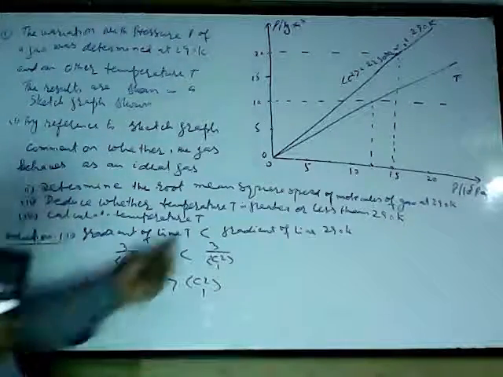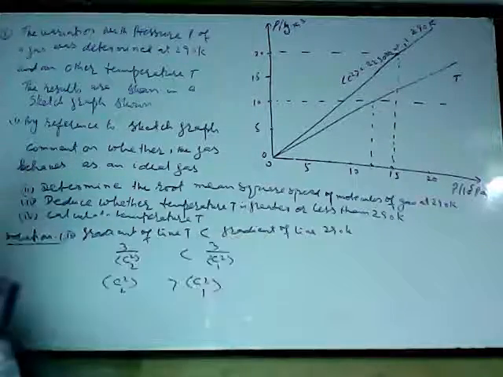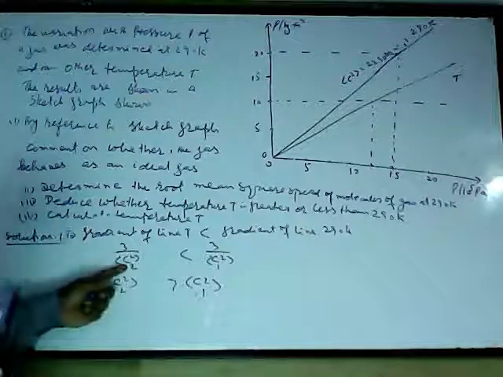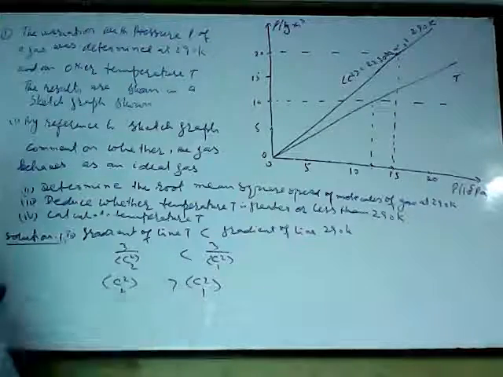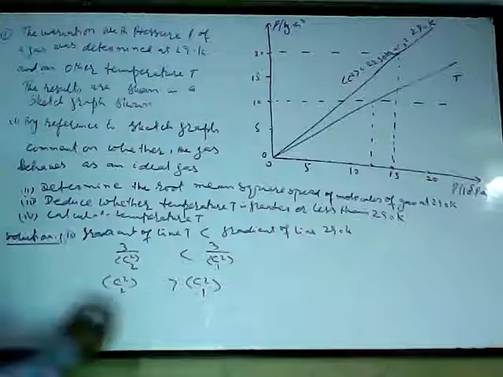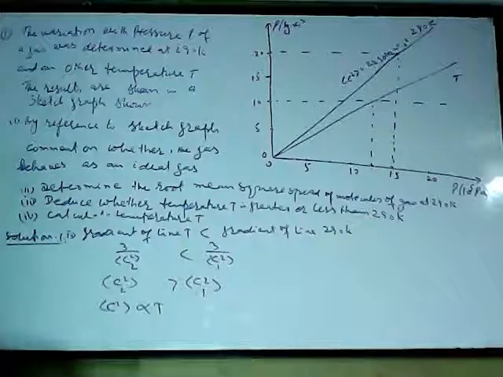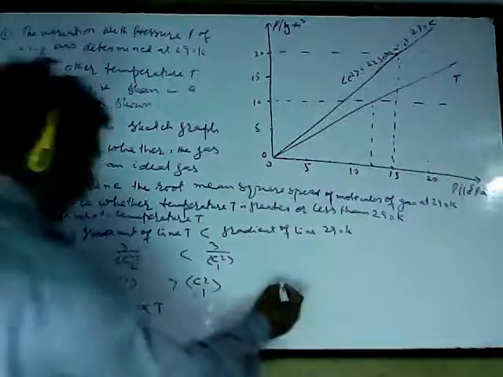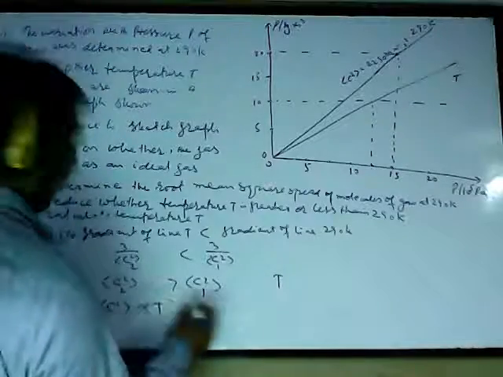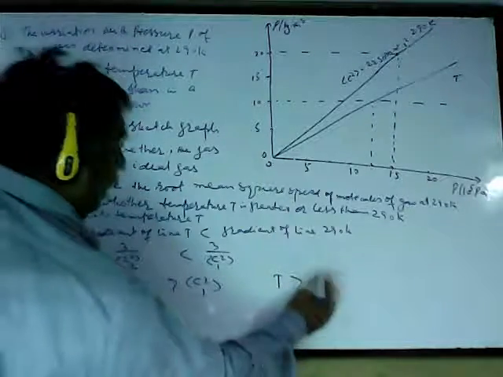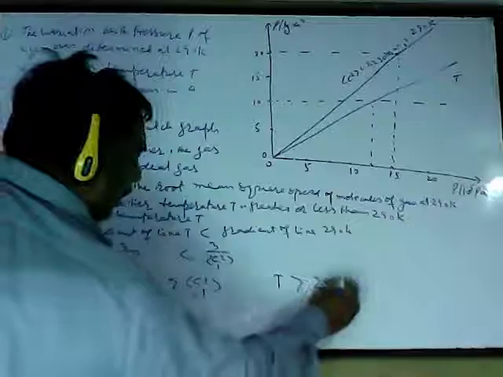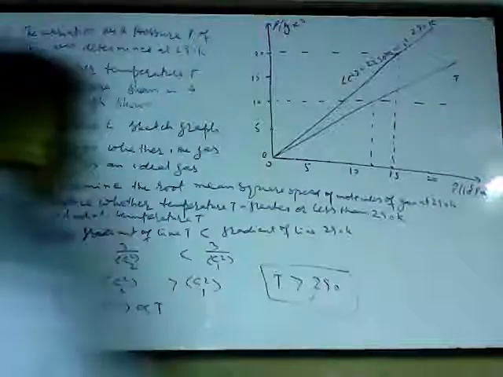Clearly, if the gradient of line T is less than the gradient of line 290 Kelvin, then C2 square must be greater than C1 square. Now we already know that C square is directly proportional to T. This shows that T, which is T2 for T, must be greater than T1, which is for 290 Kelvin. So T must be greater than 290 Kelvin.